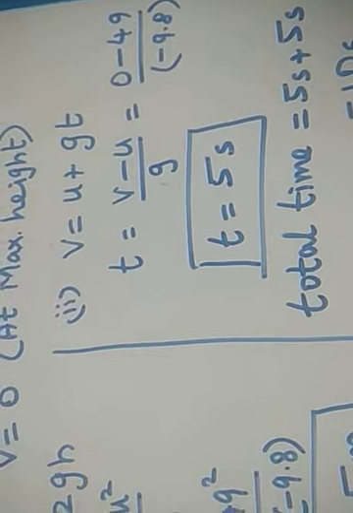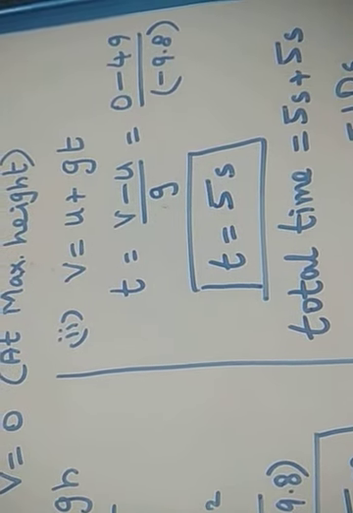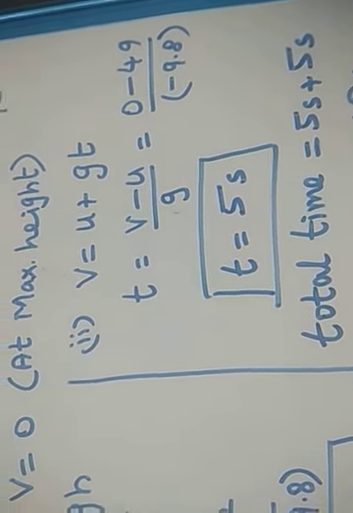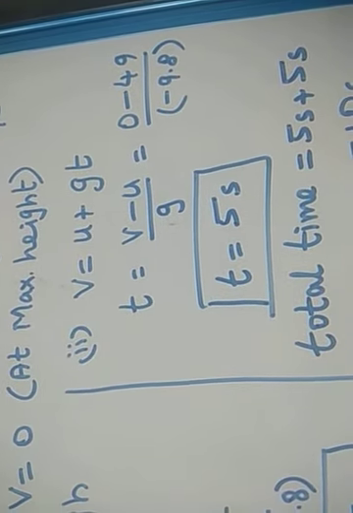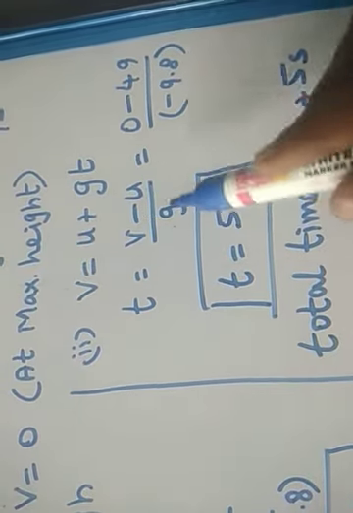Then in the same question, in the second subdivision, they are asking what the total time taken is. There is another Newton's equation of motion, v is equal to u plus at. Instead of a, we have to substitute the acceleration due to gravity. So time t is equal to v minus u by g.